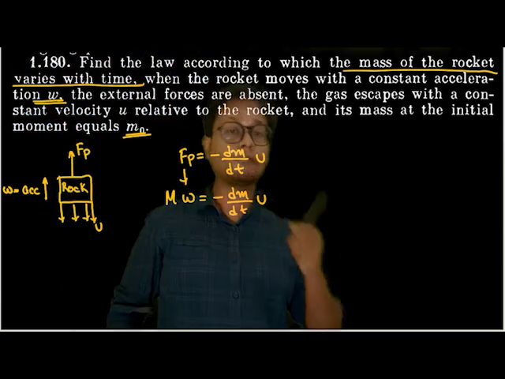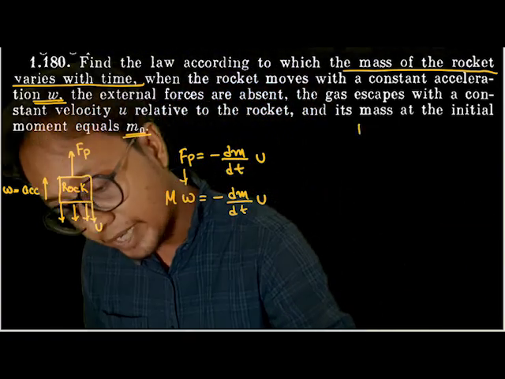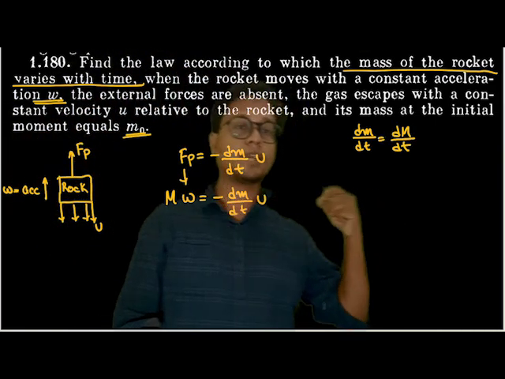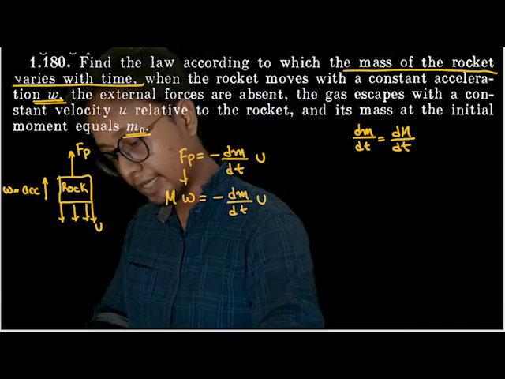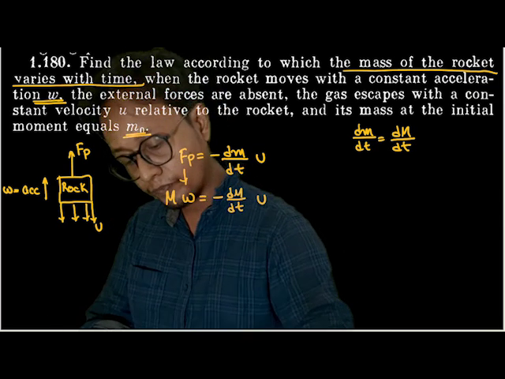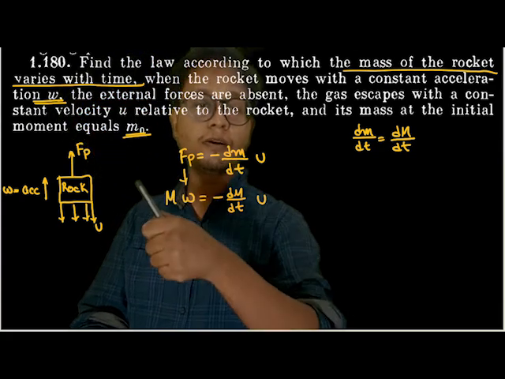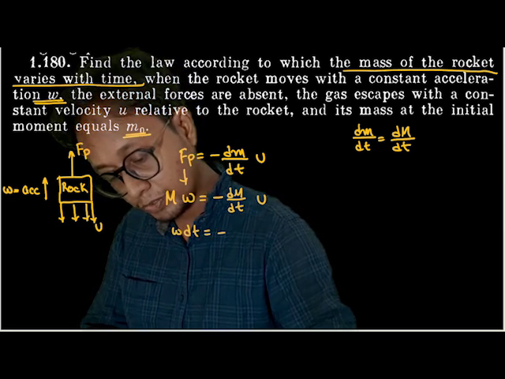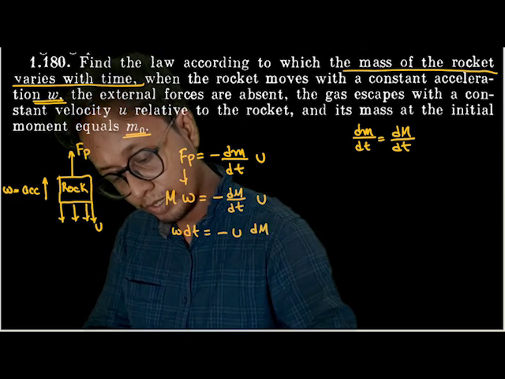And I have already said that dm by dt, the mass flow rate of gases, is also equal to dM by dt, the rate of decrease of mass of the rocket, isn't it? So this dm by dt will be substituted by capital dM by dt. Now what do I have to do? Simple, w is constant. Let's move dt to the left and M to the right. So w dt is equal to minus u dM by M.